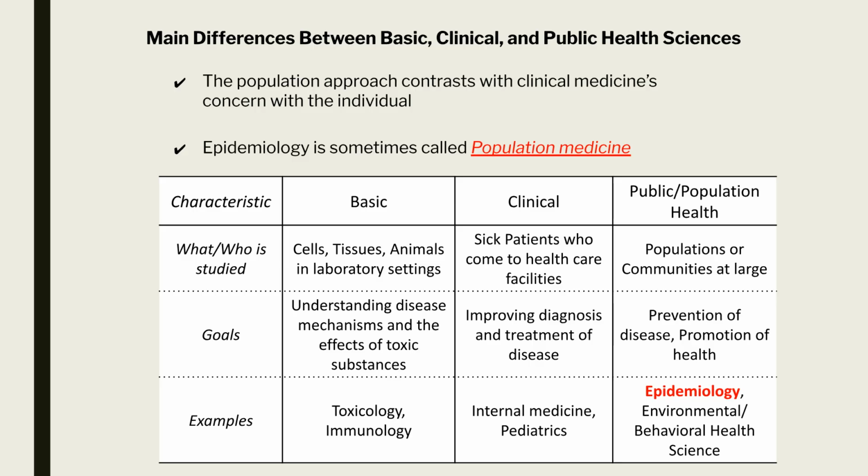To summarize, epidemiology focuses on the occurrence of health and disease at the population level. Basic health science research typically studies cells, tissues, or animal models in laboratory settings to understand biological mechanisms and the effects of harmful agents such as bacteria or fungi. Common disciplines include toxicology, immunology, and biochemistry. Clinical practice, in contrast, focuses on diagnosing and treating diseases in individual patients, with disciplines such as pediatrics, dentistry, and oncology. Public health, including epidemiology, examines health at the population or community level, aiming to promote health and prevent both infectious and chronic diseases. For example, researchers in Utah study how air pollution affects respiratory health at the population level.